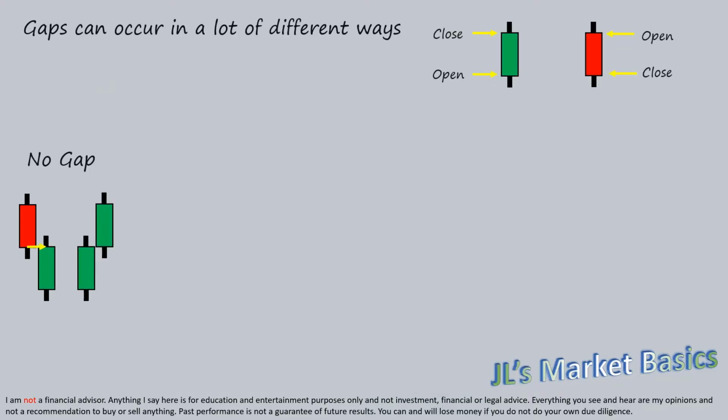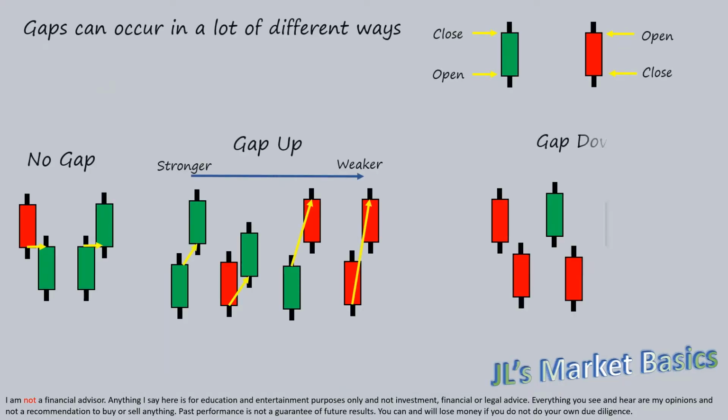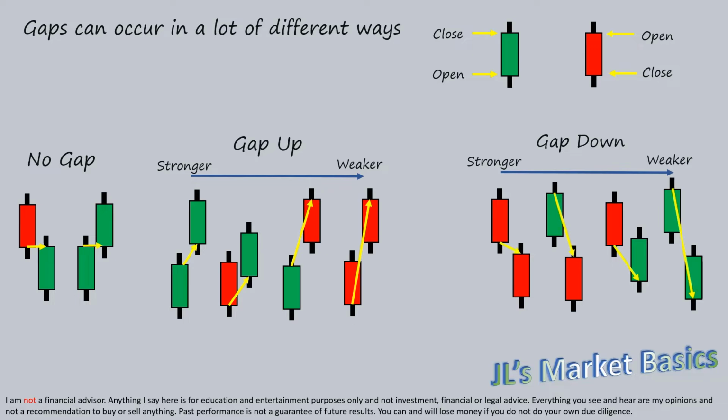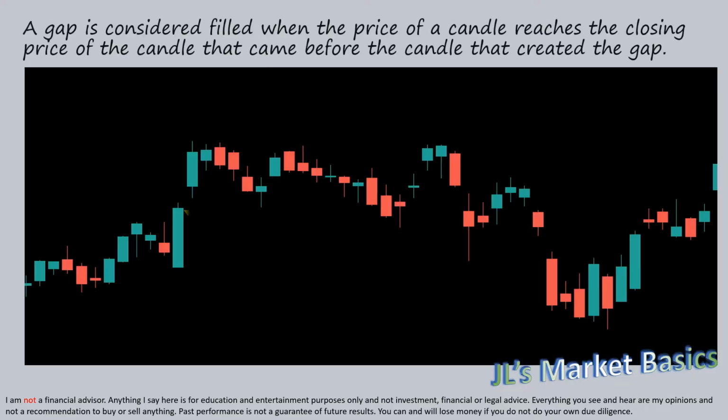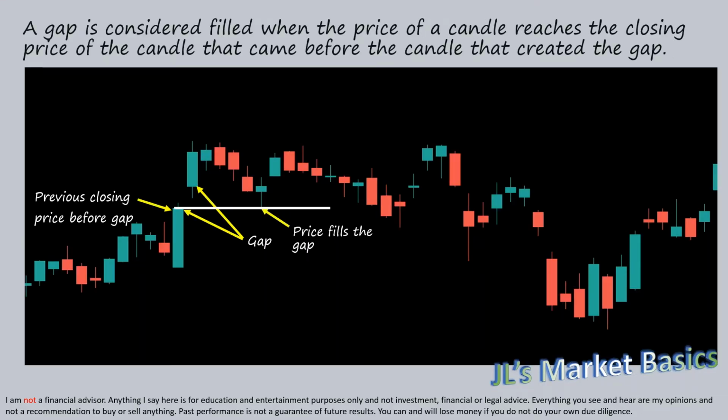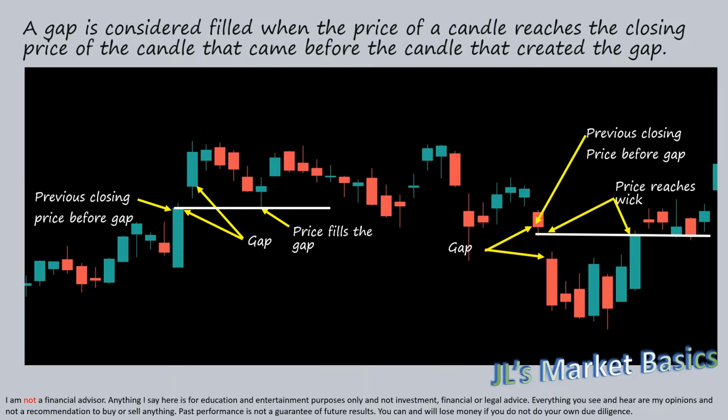Gaps can occur in many ways or not occur at all. The type of gap, up or down, can be seen as strong or weak relative to the previous candle's close and the new candle's open. The significance of a gap is greater when accompanied by an increase in volume. Some traders will consider a gap to be filled when the price of the current candle reaches the closing price of the candle that came before the gap was made. Others will consider the gap to be filled when the price of the current candle reaches the high or lows made by the wick of the candle that came before the gap was made.